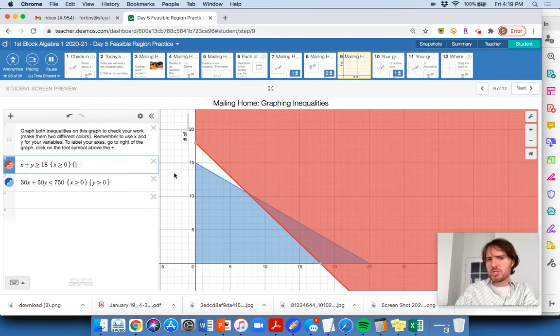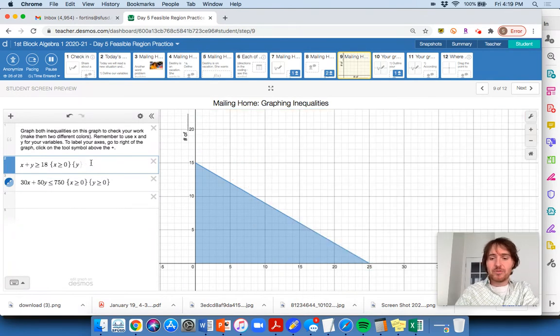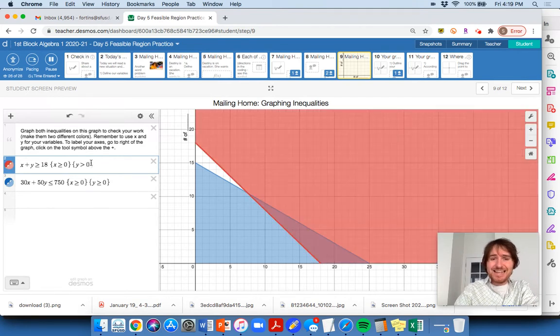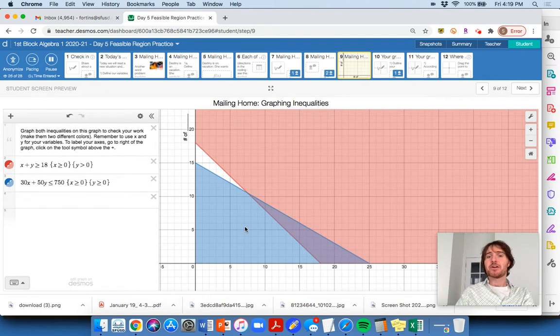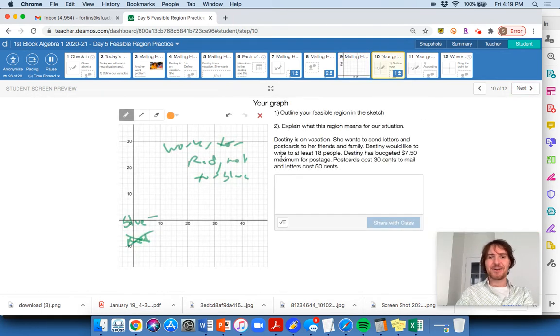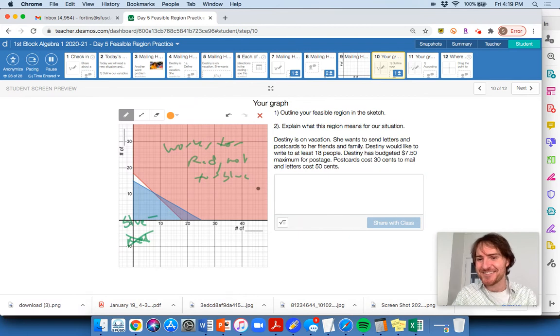Remember, it goes 1, 2, 3, 4, and quadrant 1 is where all your positive values are. We have some unspoken constraints in this one that all our x and y values need to be greater than 0, because we can't send negative amounts of postcards. That makes no sense. So this is a better graph here, which I figured I'd show that way. That's pretty neat if you got that. Oh, it disappeared. Oh, wait, there it is. It's good to go.